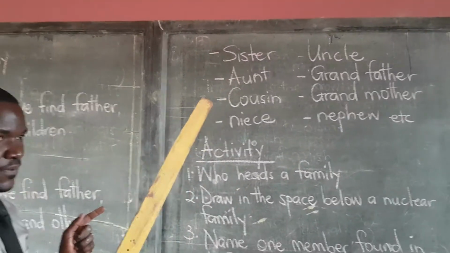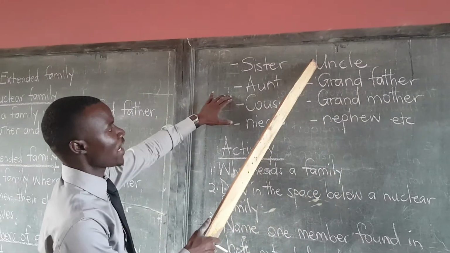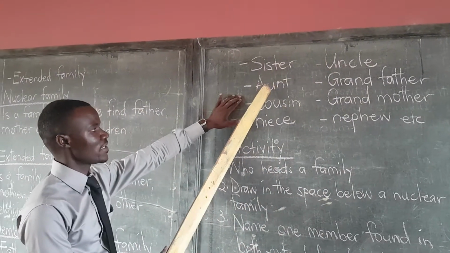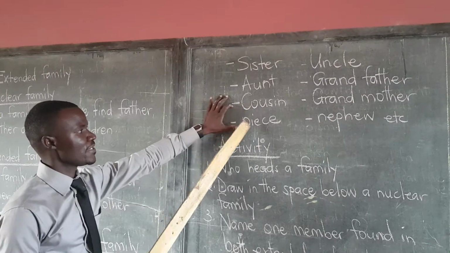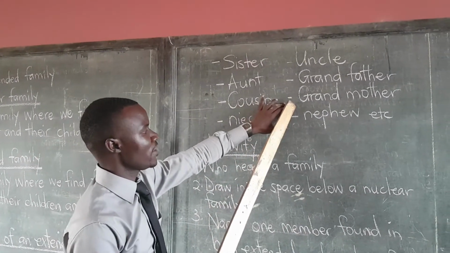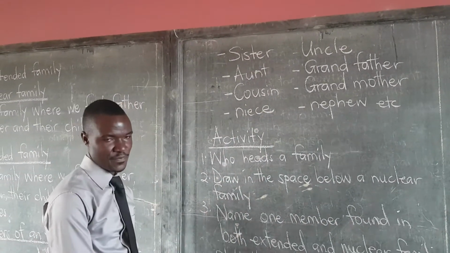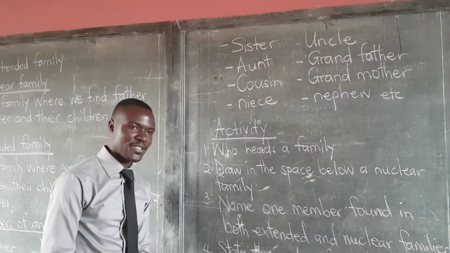Then the relatives: uncle, aunt, cousin, niece, grandfather, grandmother, and nephew. All these are relatives in an extended family.